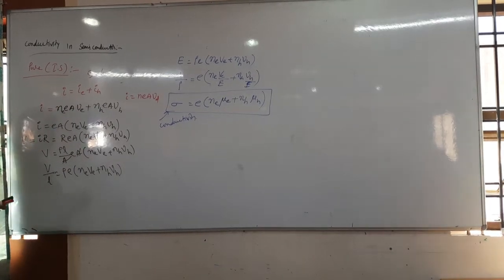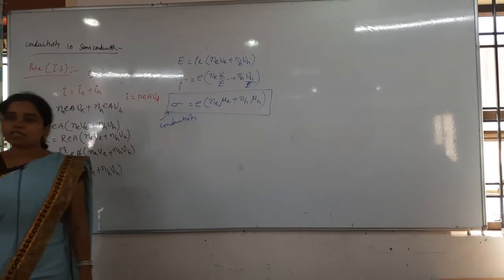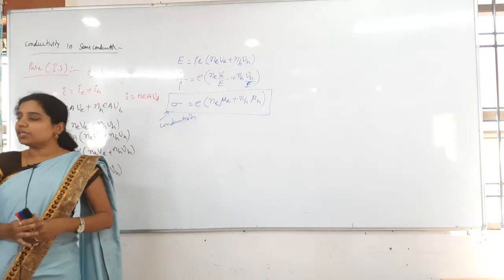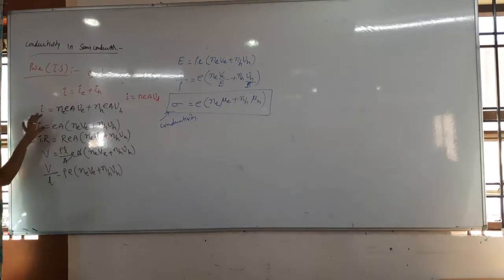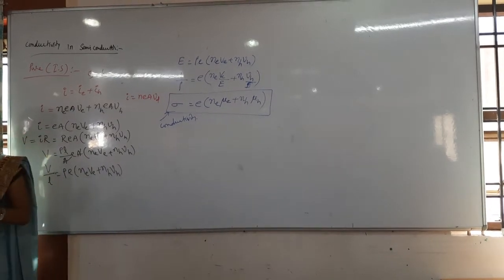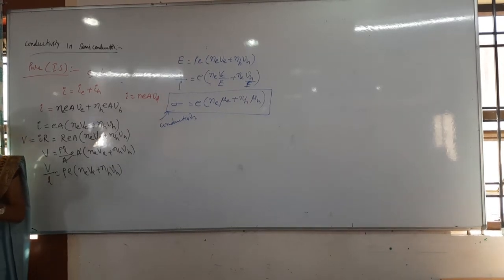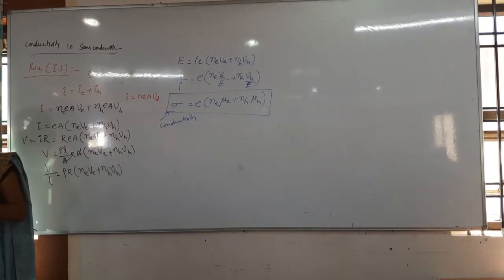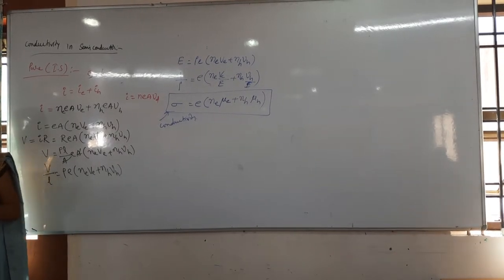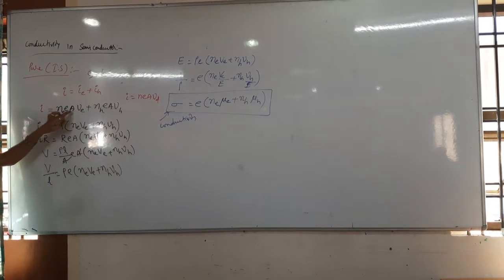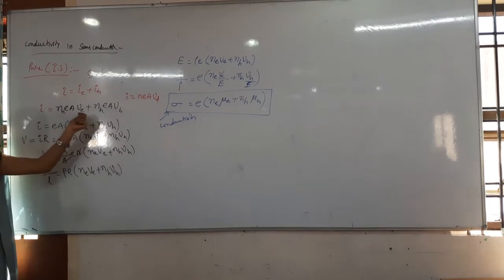So now listen, in the intrinsic semiconductor, the total current is due to the electrons as well as the holes. So I equals IE plus IH, I have written here. The electrons and then holes are drifting here, from the valence band to the conduction band and then valence band to the other bands also. So they are drifting, so they will have which velocity here? Drift velocity. So I have written that as NEA into drift velocity. Everything about the electrons, so I have written Ne and then Ve.